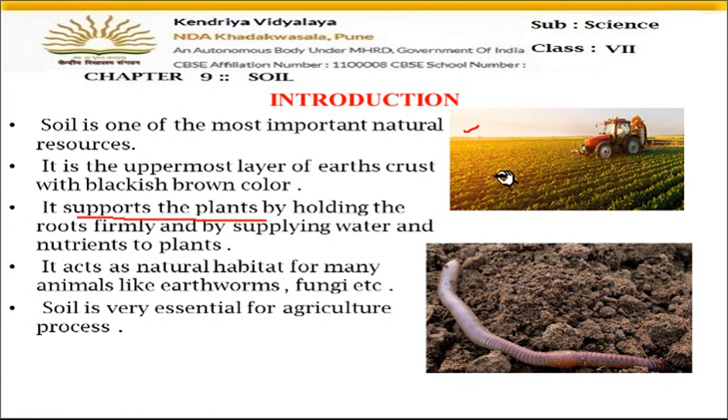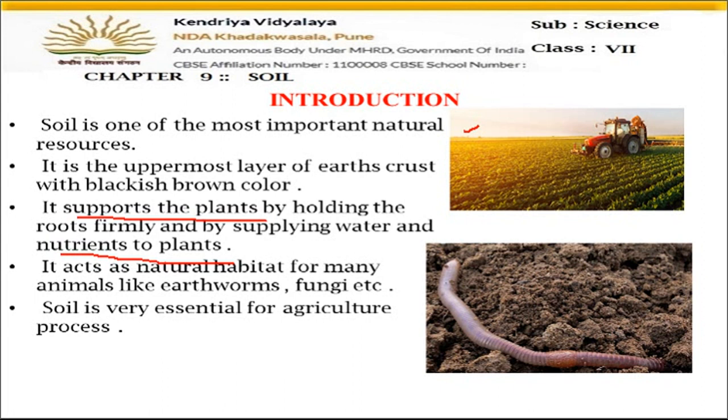So soil plays a very important role in the growth of plants, and you all know that the root part of the plant absorbs the water and minerals for the plant. But from where are this water and minerals coming? They are coming from the soil. So soil helps the plant to stand straight, and it also provides water and minerals to the plant.